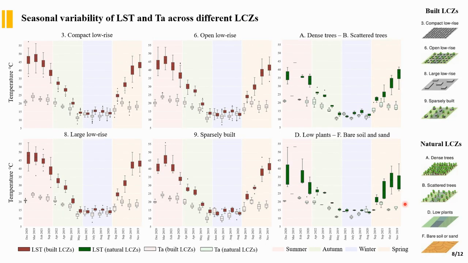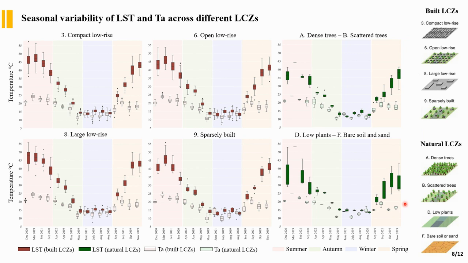Now I'm going to talk about the influence of urban formal fabric. I've shown you how air temperature differs from land surface temperature across different seasons. But if we divide the temperature data into different local climate zones, then we see a different pattern. This figure is showing the box plot distribution of surface and air temperature values for each day categorized by local climate zone, for built local climate zone and for natural ones.